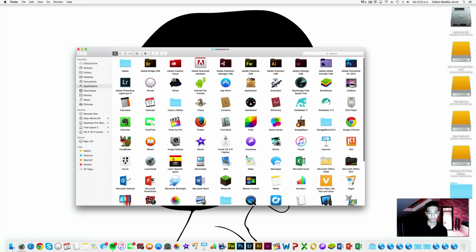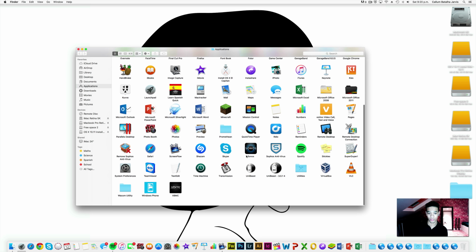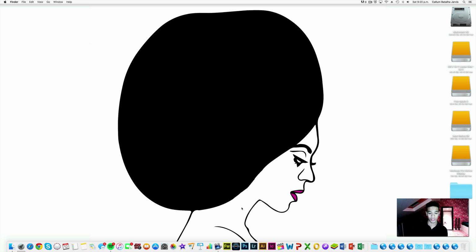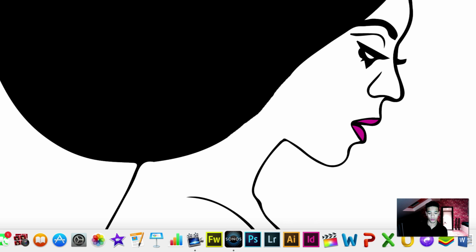So Finder. I'm going to find a program that's not already in my dock. I have a lot of programs. And I'm going to select Sonos and drag it down to the bottom. And as you can see, now the Sonos app is right there and ready for me to open straight away.